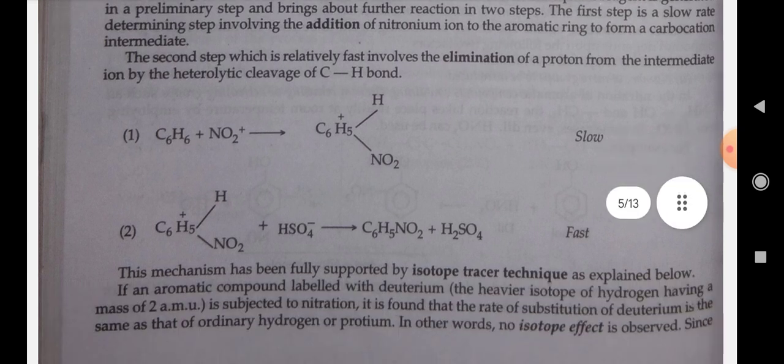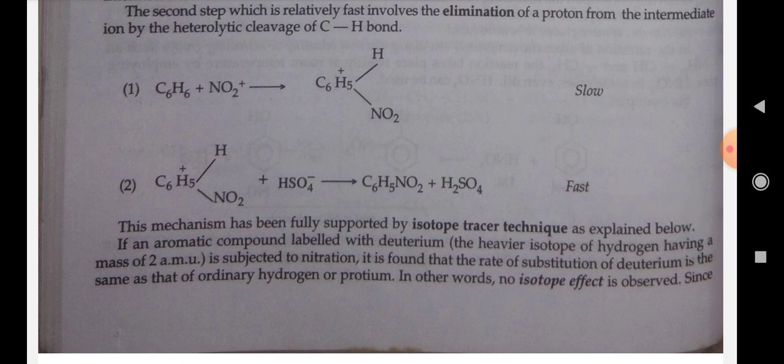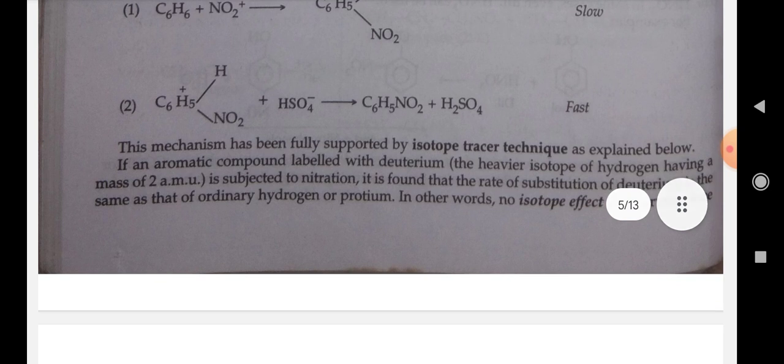First is C6H6 + NO2+ gives C6H5+(H)NO2, slow. Second is C6H5+(H)NO2 + HSO4- gives C6H5NO2 + H2SO4, fast. The mechanism has been fully supported by the isotope tracer technique as explained below.